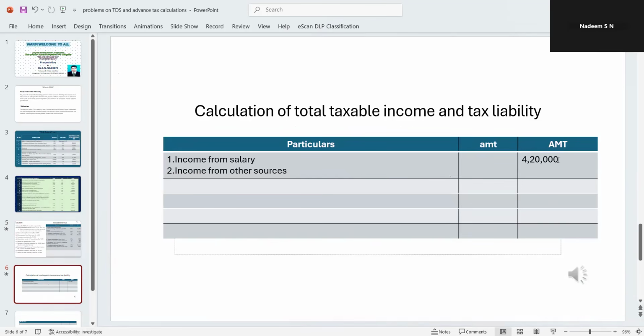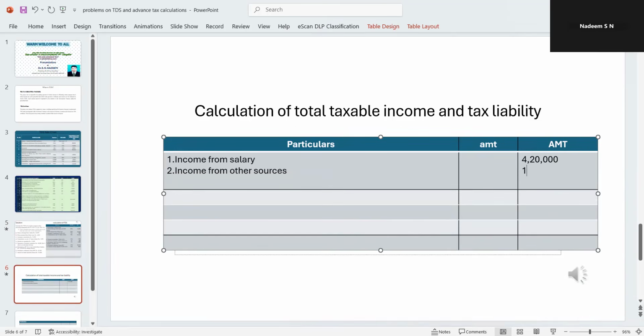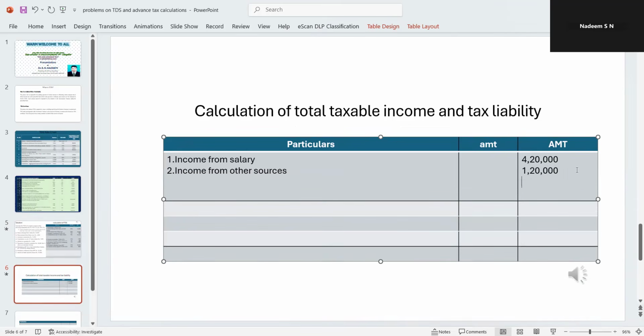This should be considered here, 1,20,000. Now, this put together, we call it gross total income, 5,40,000.